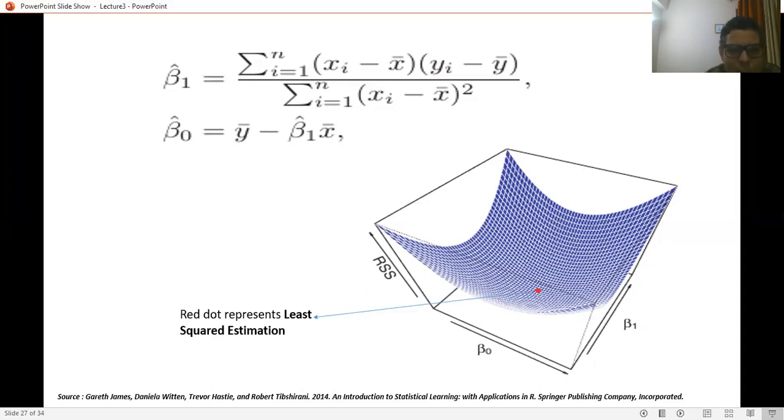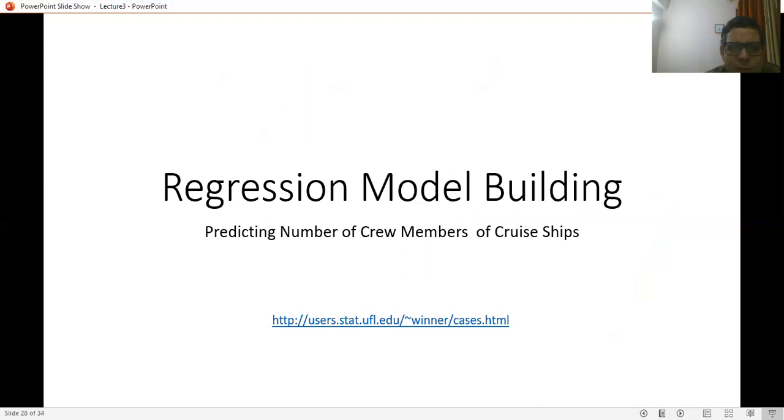So the overall performance of the model may be good, but we cannot say that the model is perfect and it will perform better on each and every point. Suppose we have an example of regression model building. We have a case study of cruise ships.